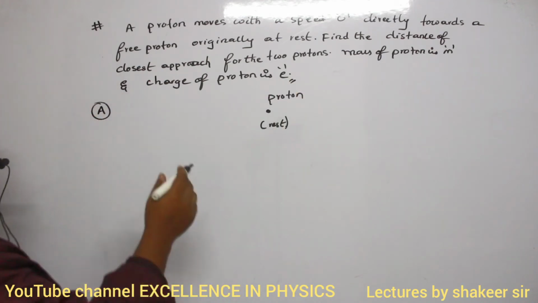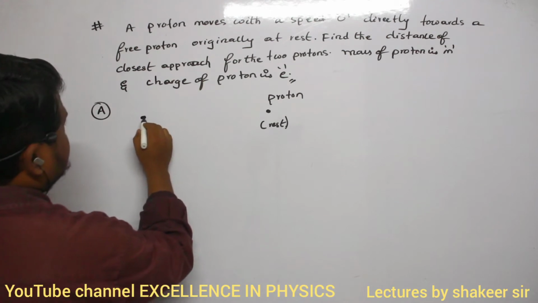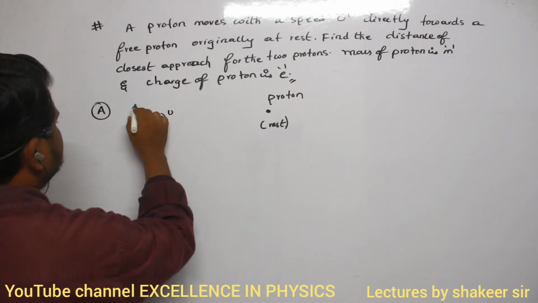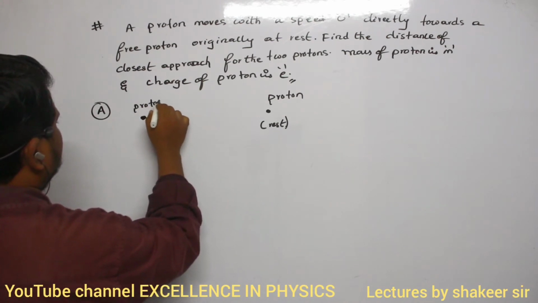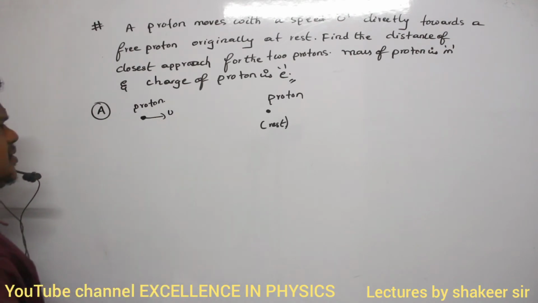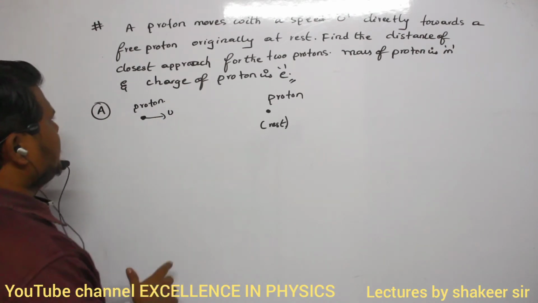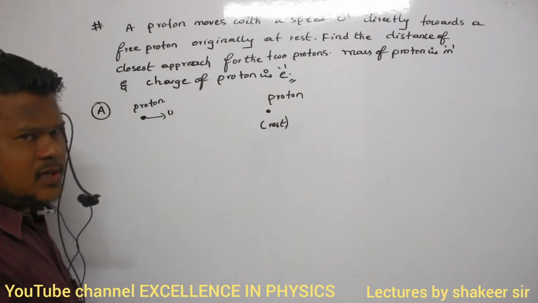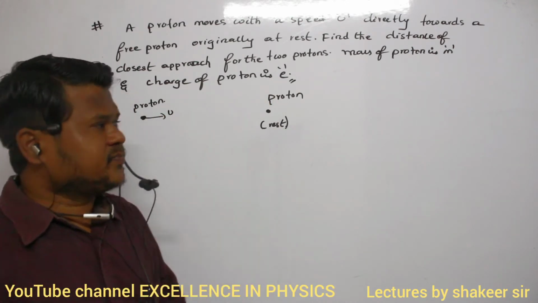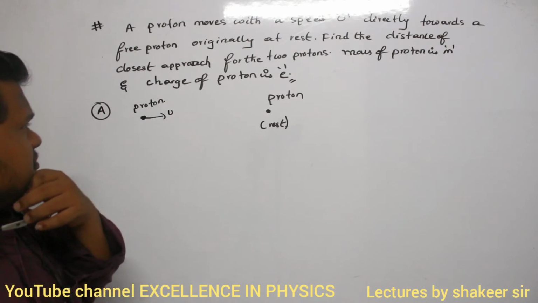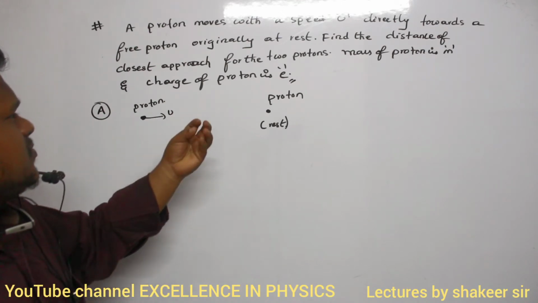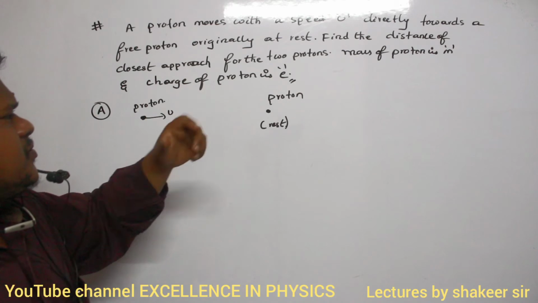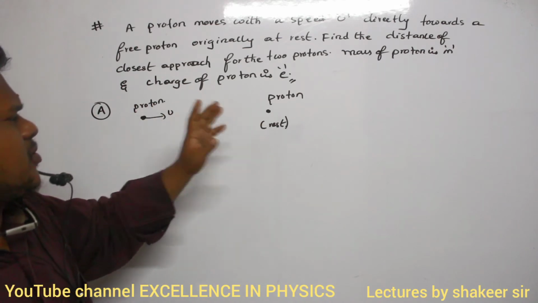There is one more proton which is moving with a speed of u, directed towards the other proton at rest. Now find the distance of closest approach for the two protons. The mass of a proton is m and its charge is e.